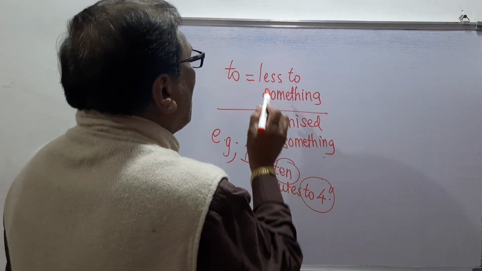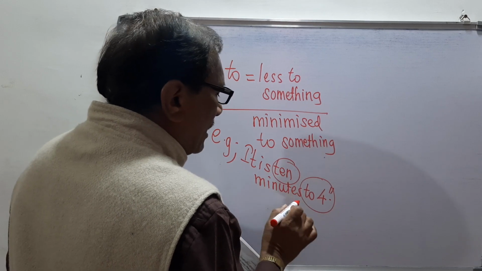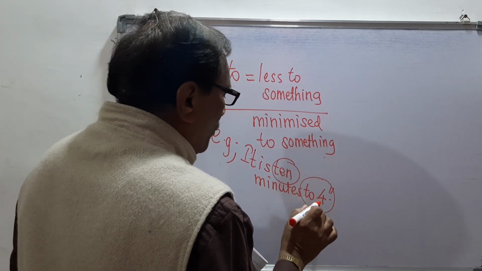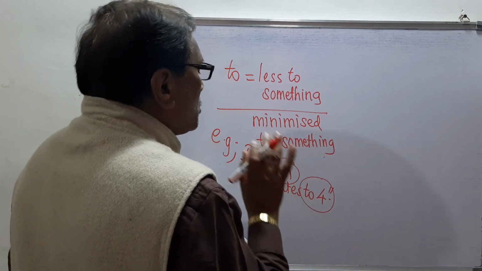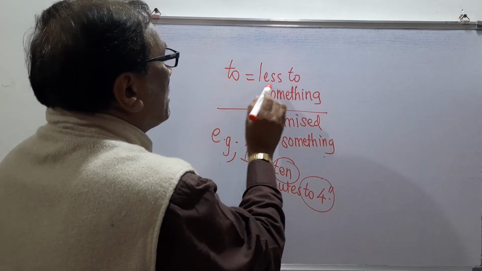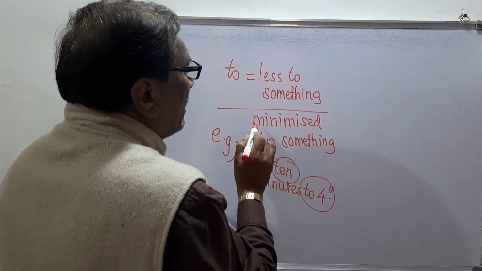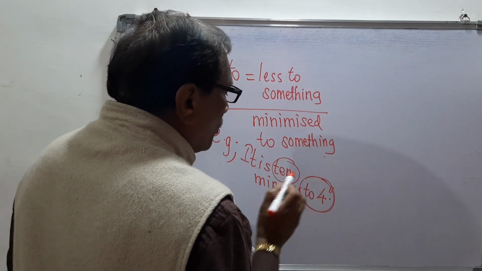So remember, less to something means here 10 minutes are less to 4, so exactly it is not the time of 4 o'clock. To means less to something and minimized to something, and that something is this 4 o'clock.